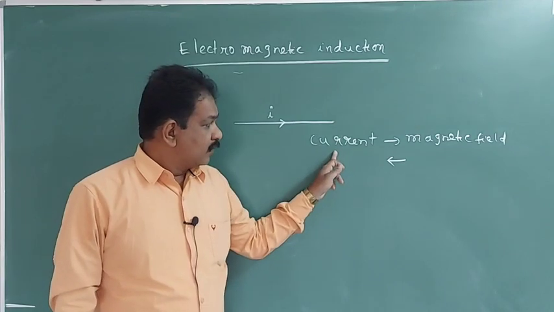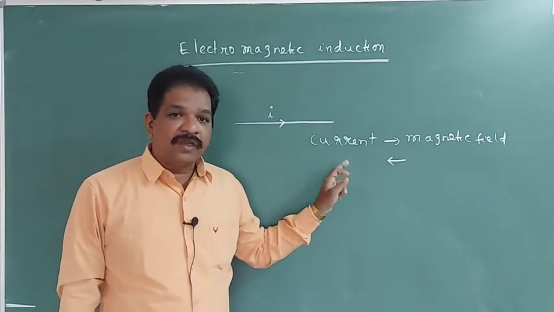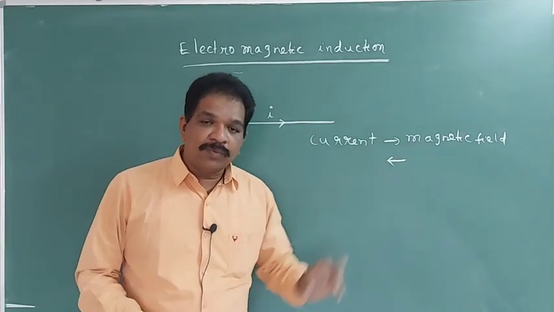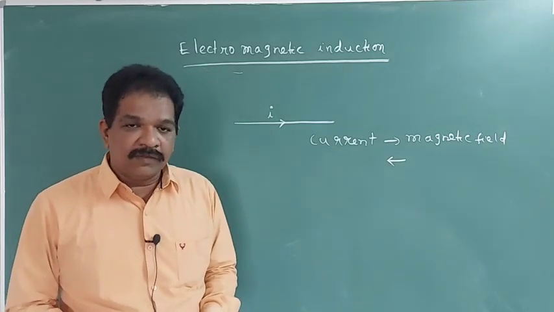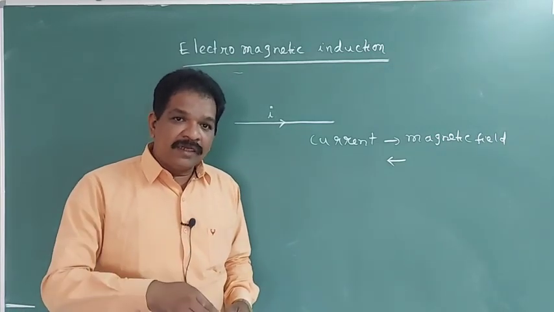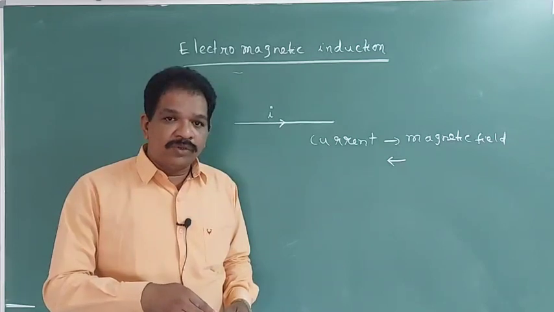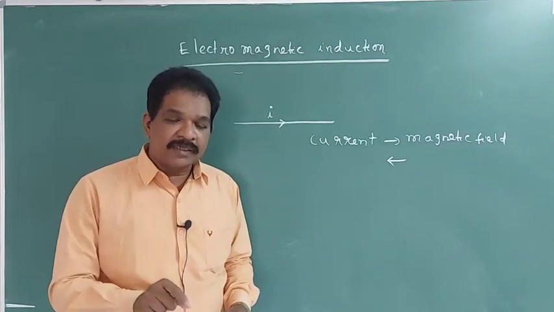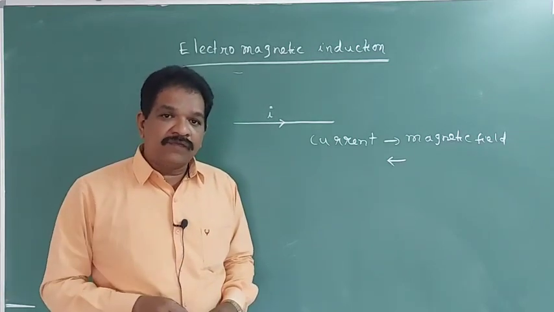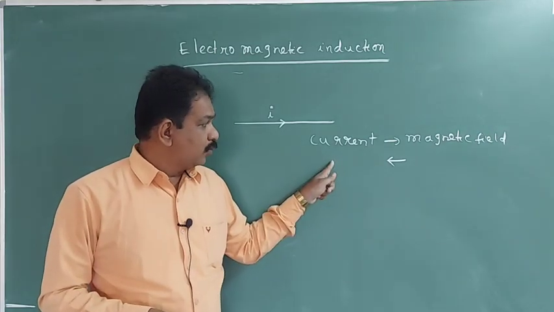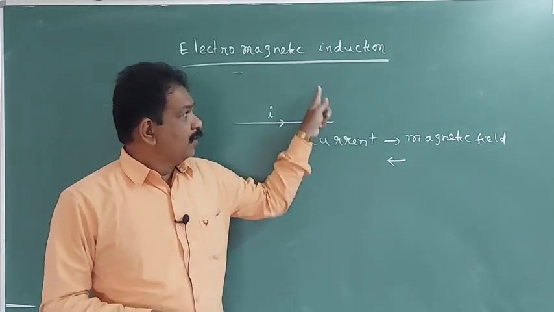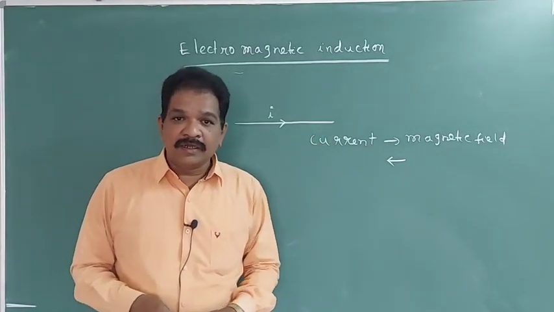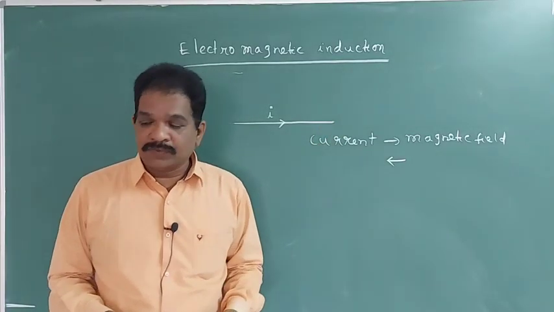Understanding? So according to the Ørsted effect, current can produce a magnetic field. Can a magnetic field produce current? Yes. A varying magnetic field can produce current. From that, the electromagnetic induction phenomenon was introduced.